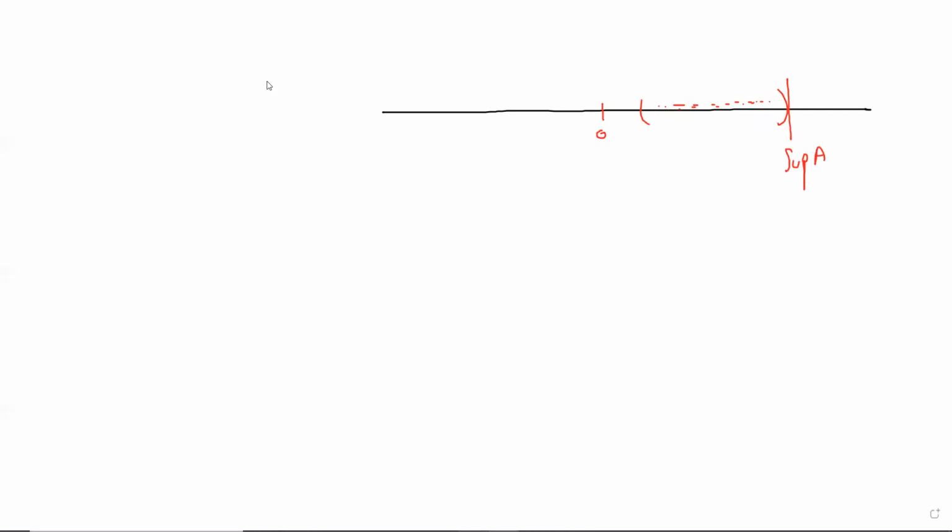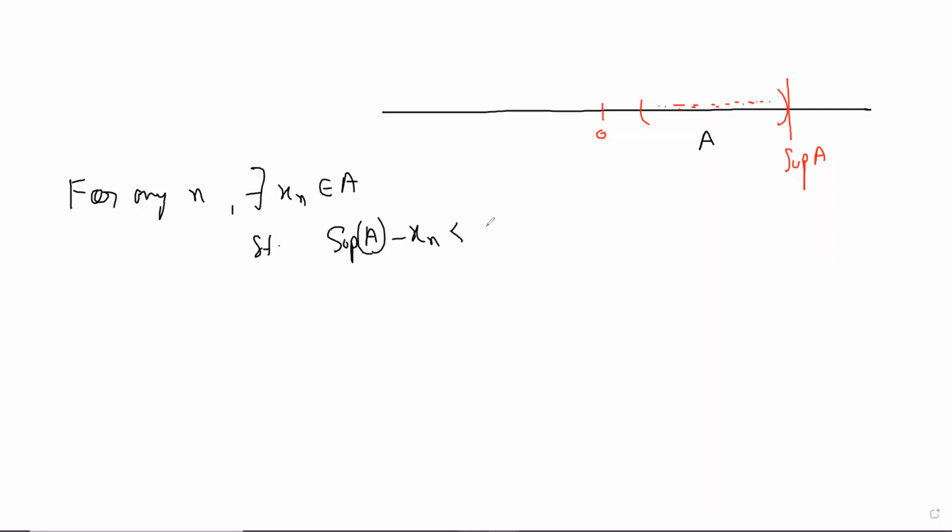Yeah, so I'll just write out what I said in more compact terms. For any n, there exists an xn inside the set A that we are looking at, such that sup A minus xn converges. Does xn converge to it? Yes, basically that's where we are getting at.